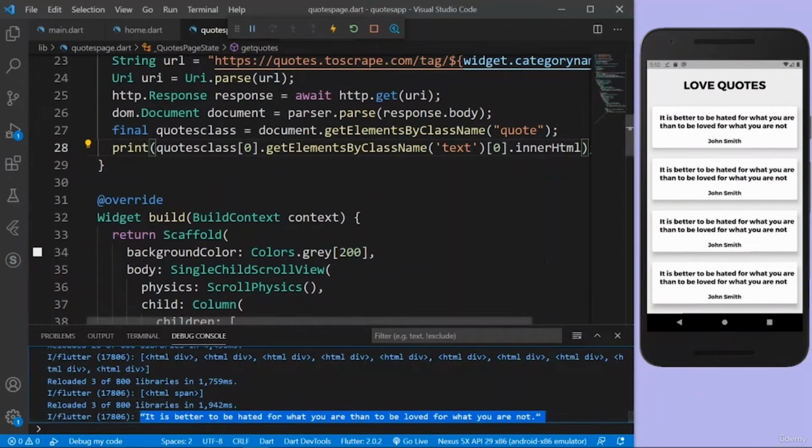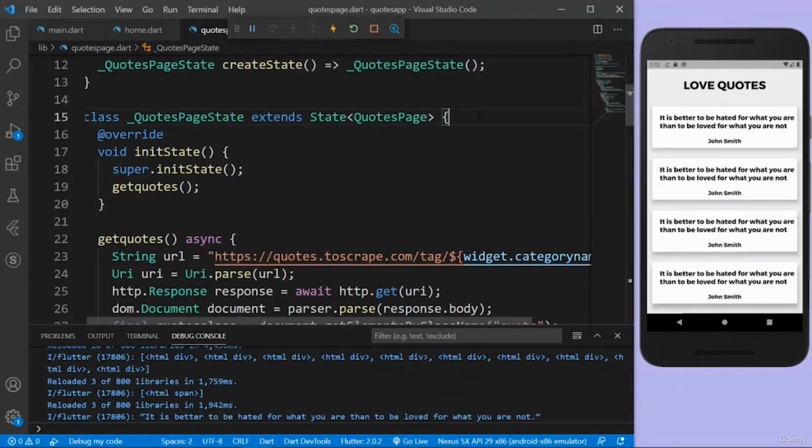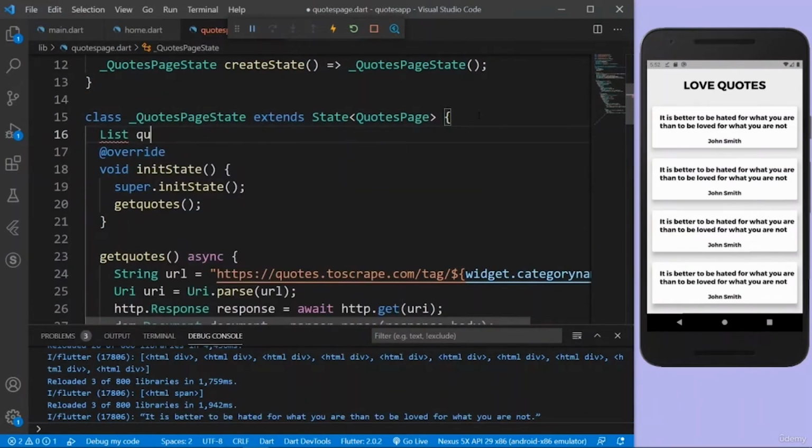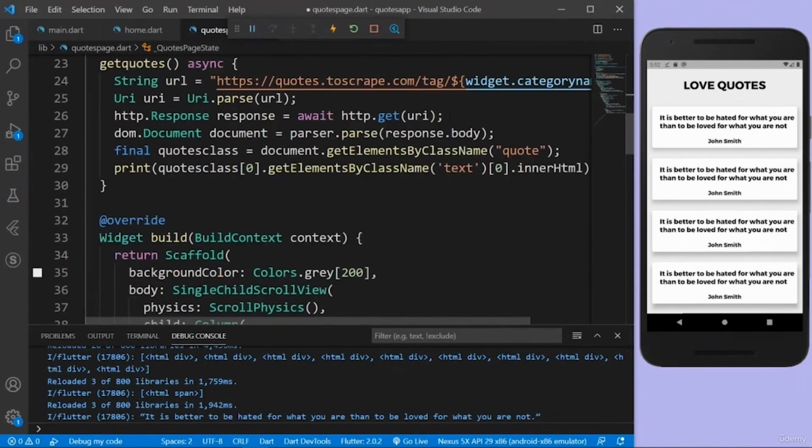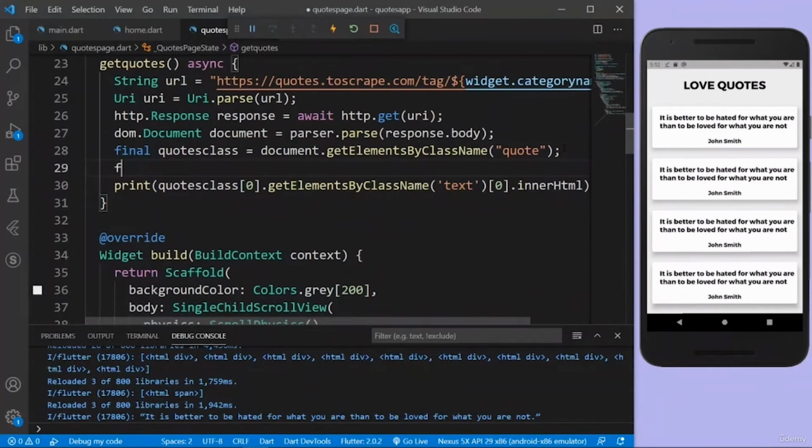That means yes, our web scraping is working, but again, we're actually only getting the first quote. We also want to get the other quotes, right? So I'm going to create a list of quotes. I'm going to just have an empty list at the beginning, and then I'm going to run a for loop which is going to iterate over each element in this quotesClass list.